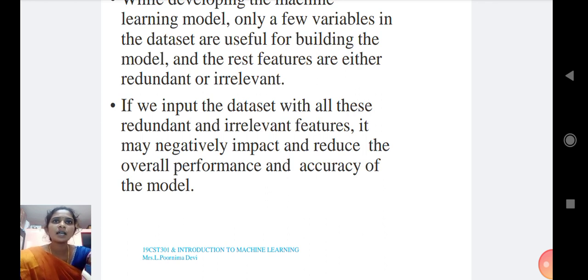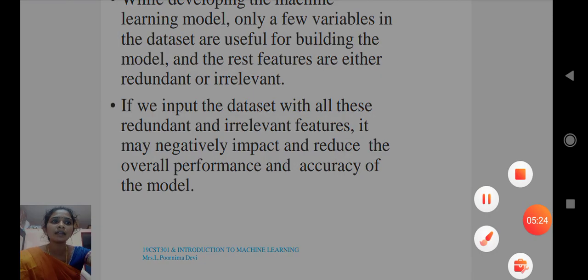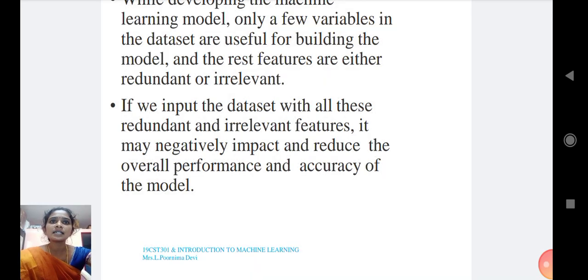Feature selection is one of the important concepts of machine learning which highly impacts the performance of the model. As machine learning works on the concept of garbage in, garbage out, we always need to input the most appropriate and relevant data set to the model in order to get a better result. We discuss different feature selection techniques for machine learning.